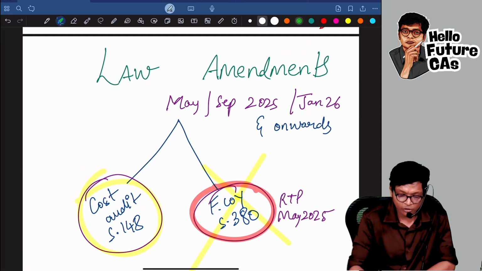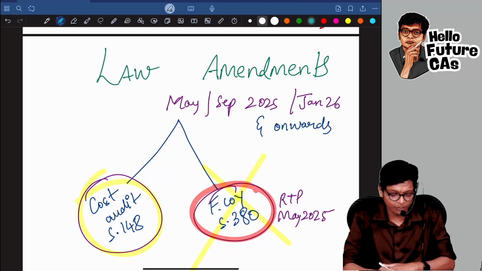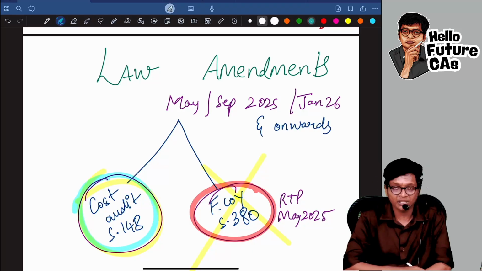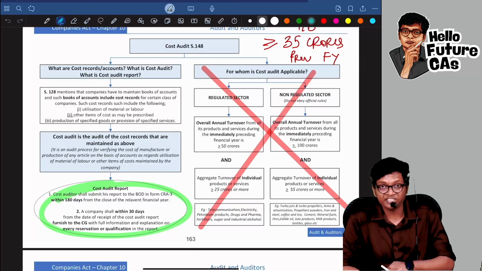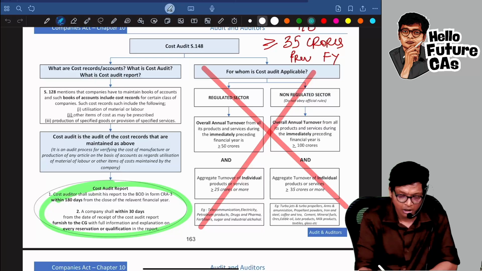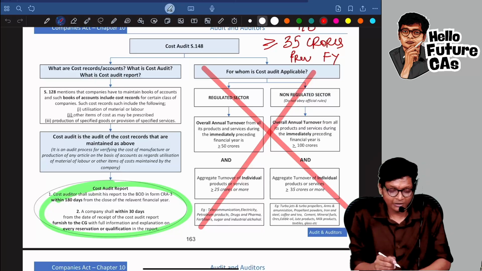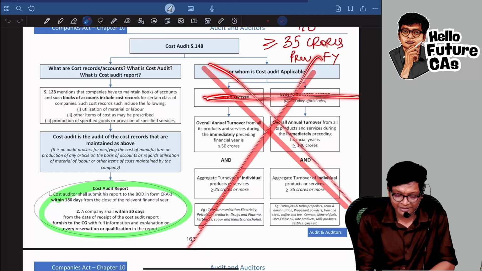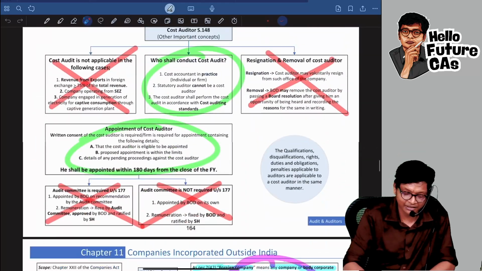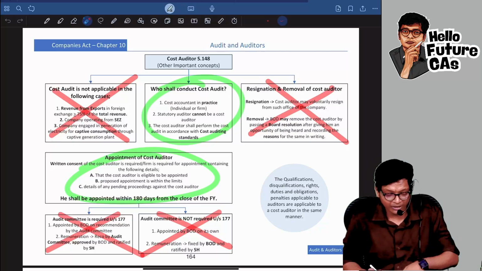If you are reading my book, there are some changes for you to do, guys. Nothing to worry, nothing to panic. In cost audit, let me go to the cost audit provisions in our book. Take a red pen. You like striking off syllabus, no? So whatever I've struck off here, for whom cost audit is applicable, regulated, non-regulated sector, fully strike. Come to the next page. Cost audit not applicable in the following cases.